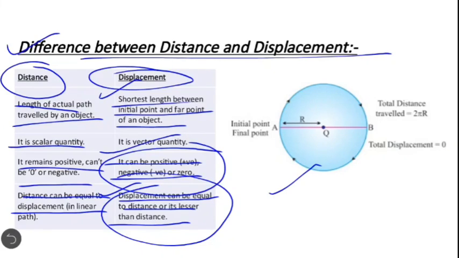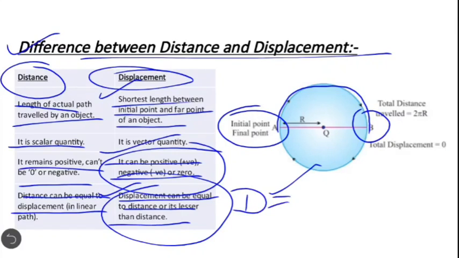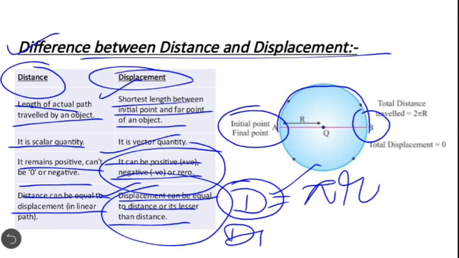Now, in this circle, we will see the initial point of the object is A. If it covers half the distance of the circle, then it will reach point B. Now the distance will be pi r, which is equal to the displacement.